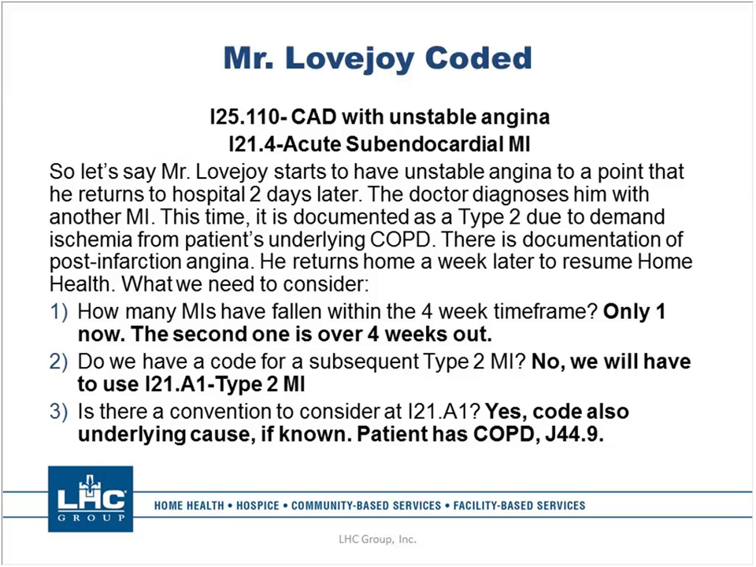No, we do not. So we will have to use I21.A1 for a type 2 MI. Is there a convention to consider at I21.A1? Yes, there is a code also underlying cause if known. Well, in our documentation, we know it was from demand ischemia from underlying COPD. So we will code COPD. Didn't say it was exacerbated, didn't say there was a problem with the COPD, just that he has it.